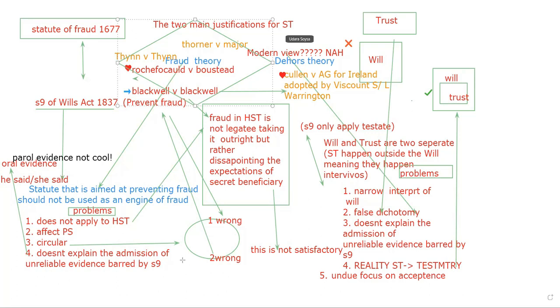Fraud theory doesn't explain the admissibility of unreliable evidence barred by section 9, because we don't want parol evidence. Parol evidence is not cool. Oral evidence is not good, and fraud theory doesn't explain why it should be allowed. Oral evidence is the worst evidence in the world, because it will be he said, then she said. We do not want oral evidence.